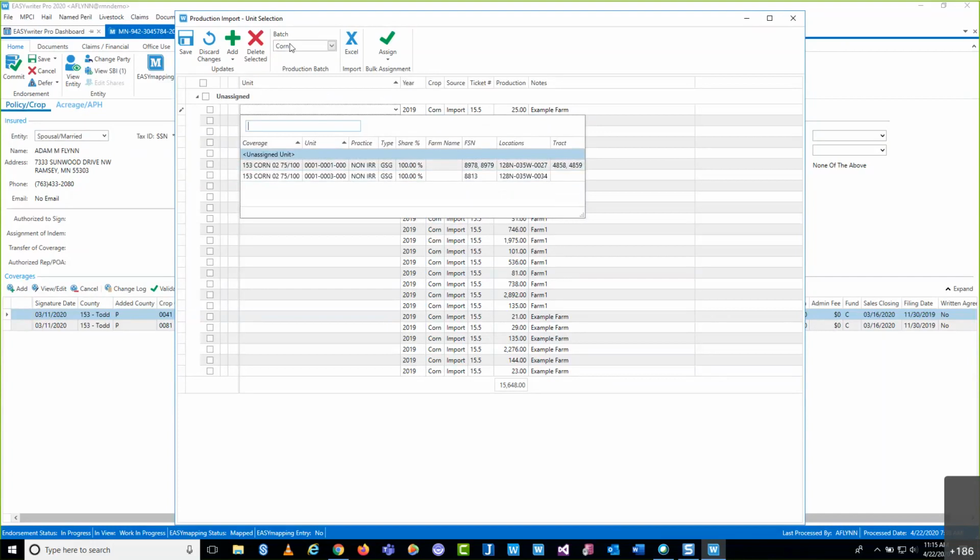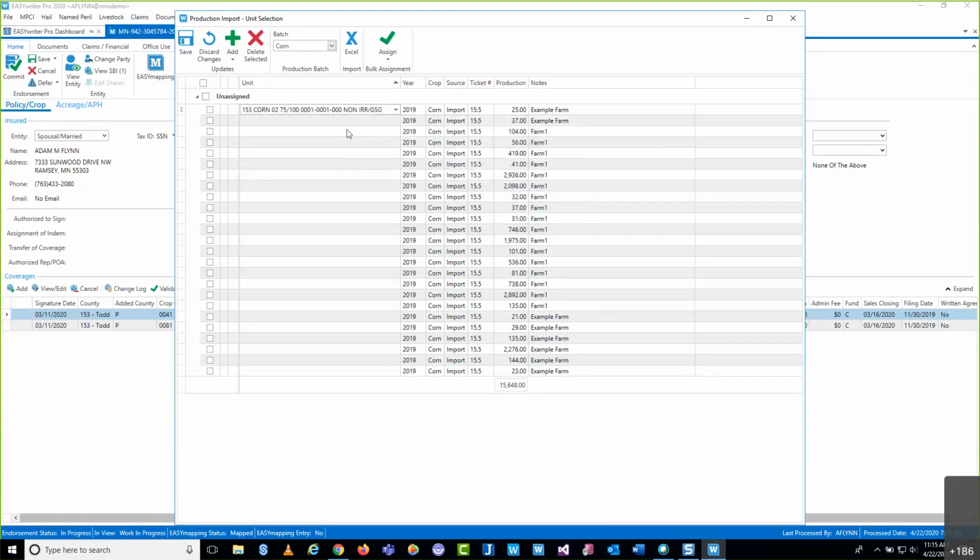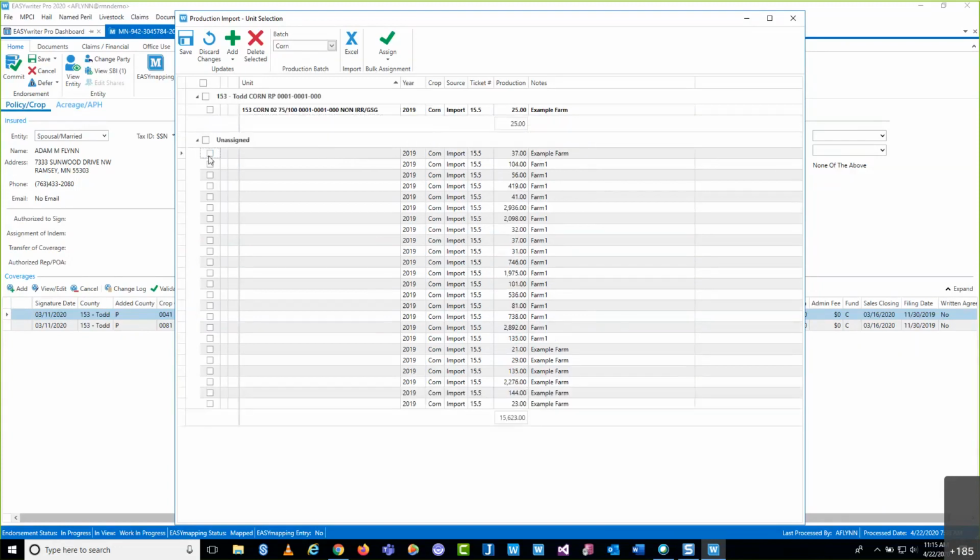And the options here will only be allowed to be selected based on what's in the policy. Kind of hard to see in the background, but this policy just has corn and soybeans, and we're just working with corn today. So because of that, when I select my unit, I'm only going to be provided with the appropriate corn units. So I'll just select the top one there, for example, and I've just assigned this single line to that unit.